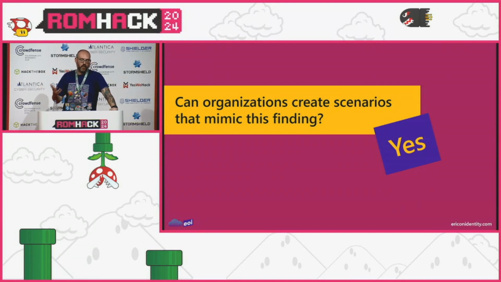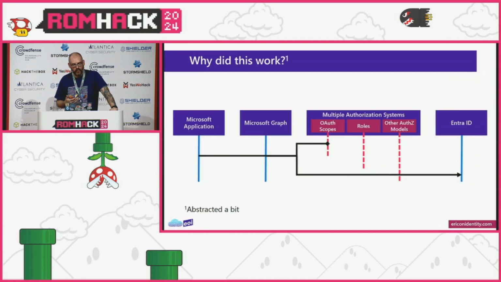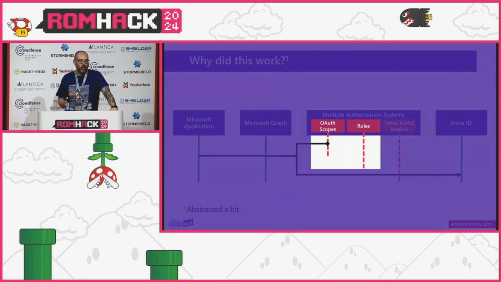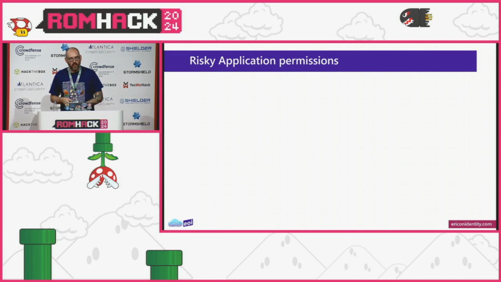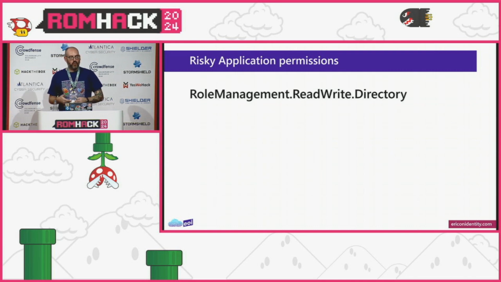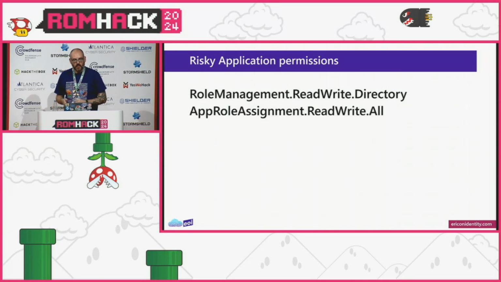So it's always a good time to talk about this again, because those OAuth scopes and roles for third-party applications can be abused. They are abused in the wild by threat actors, and it's an area where organizations can pull out the foot gun and easily shoot themselves in the foot a couple of times. In particular, we're talking about risky application permissions: role management read-write directory, and app role assignment read-write all.